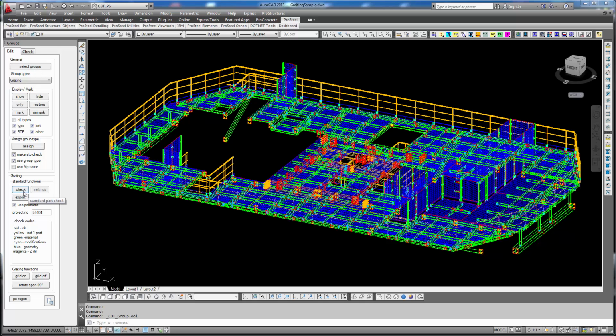The tool has two functions. It has a check function and an export function, and it has a few additional helping functions for gratings: grid on, grid off, and rotate span 90 degrees.